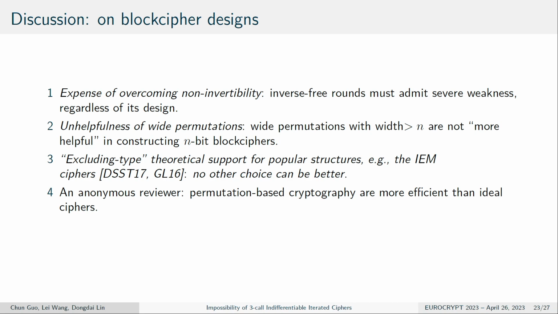One of the reviewers suggests that permutation-based cryptography may be more efficient than ideal cipher, because to build an indifferentiable block cipher, we need at least four permutation calls. But as usual, this only works on information-theoretic security.